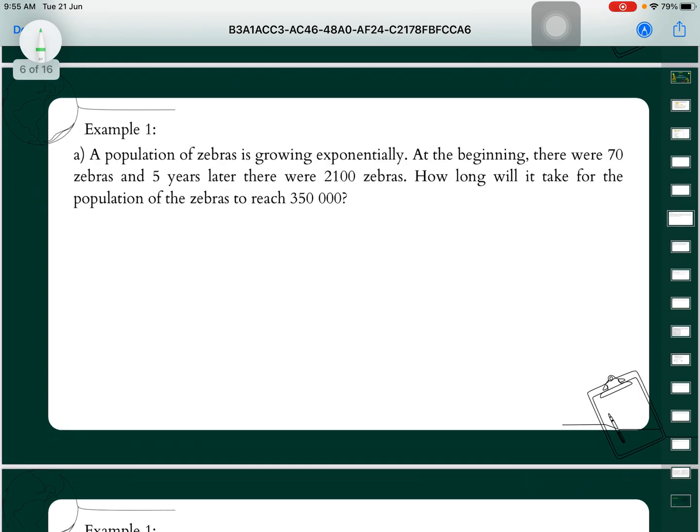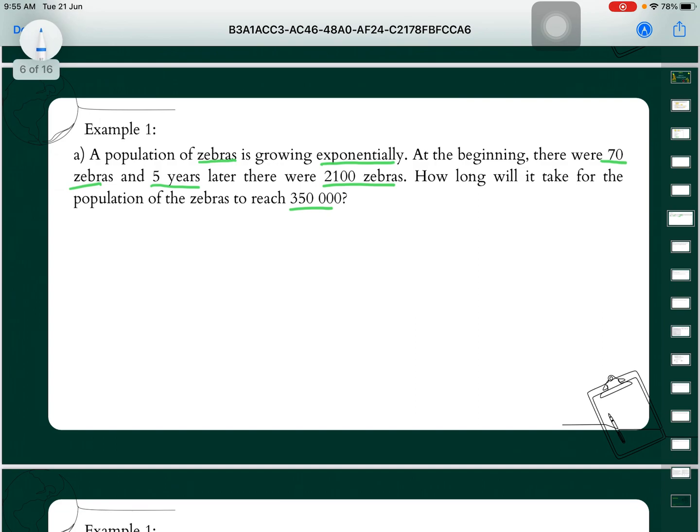Let's look at example 1 here. The population of zebras is growing exponentially. At the beginning, there were 70 zebras, and after 5 years there were 2,100 zebras. How long will it take for the population of the zebras to reach 305,000?